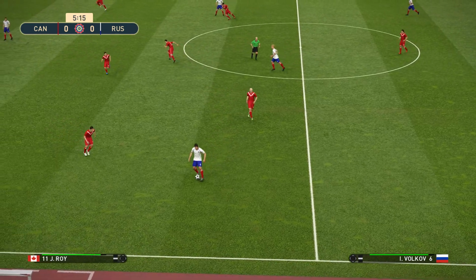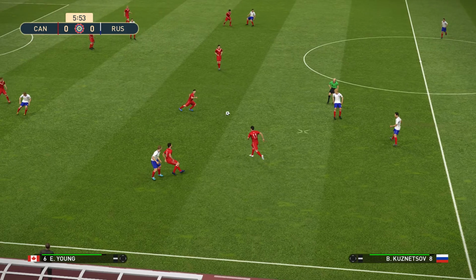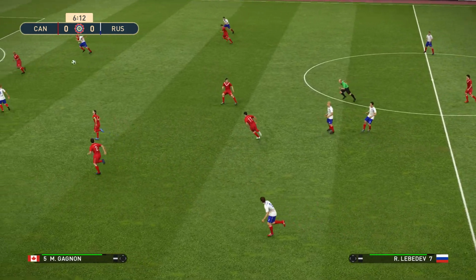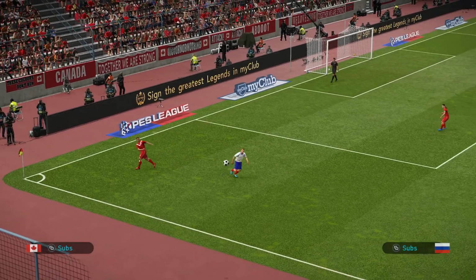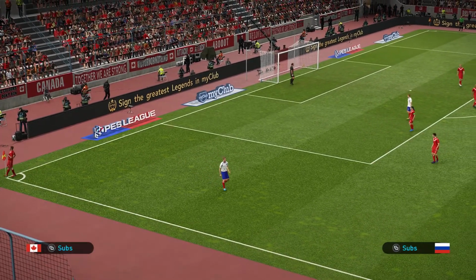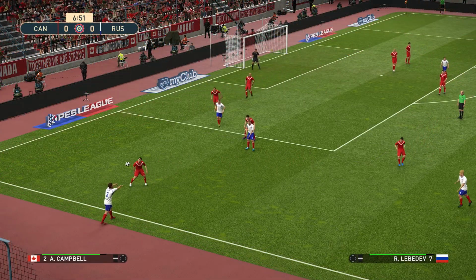Here's Volkov. Lebedev heads it to Kuznetsov. Gagnon clears it out. It's a throw into Russia. Russia lost last week against Italy.